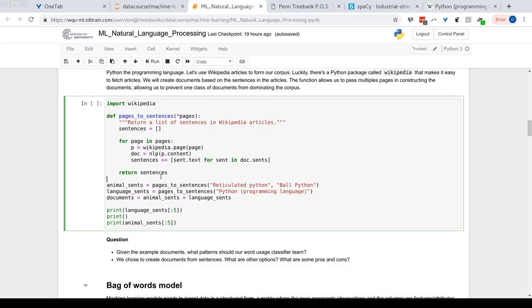Right? Remember our goal here. We understand that we're working with text. It doesn't have a defined structure, and our ultimate goal is to generate a feature matrix, a matrix of rows and columns, rows and columns that we can feed to a machine learning model. And so right now, each observation is going to be a sentence, so each element of our list is going to be a sentence. So that's what this function is doing.